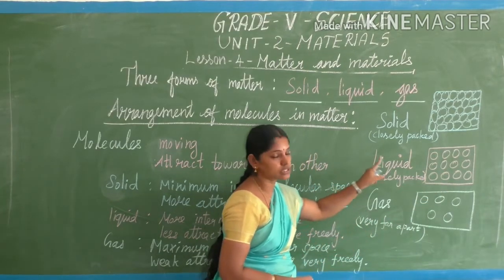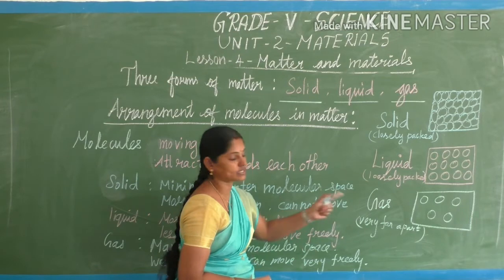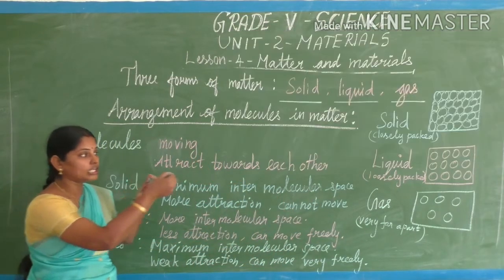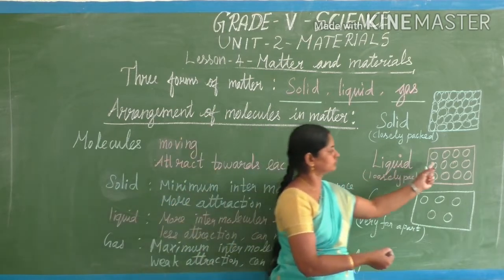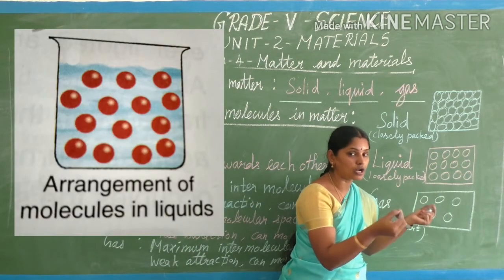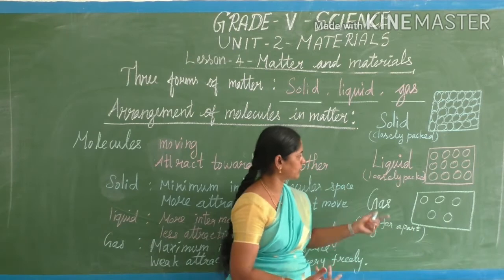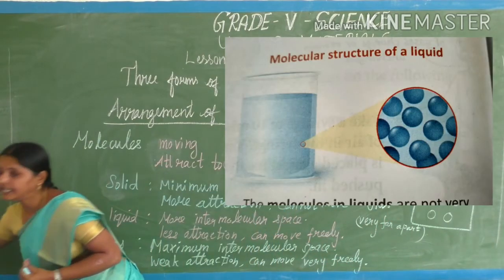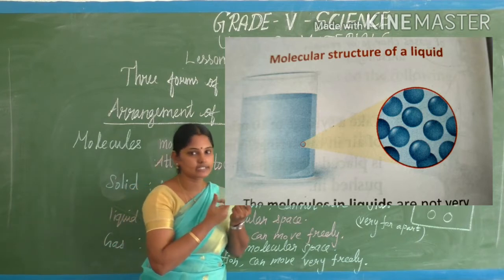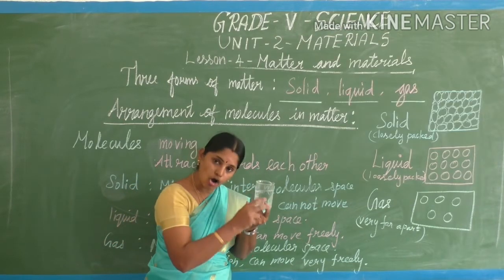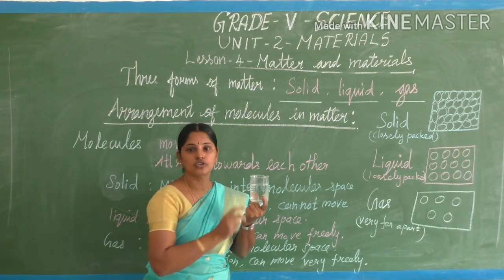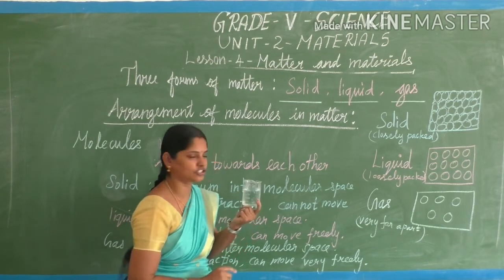So the molecules are loosely packed, so the intermolecular space is more. Liquids don't have any definite shape. A liquid takes the shape of the vessel, isn't it? So it doesn't have any definite shape.